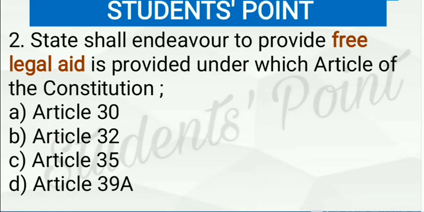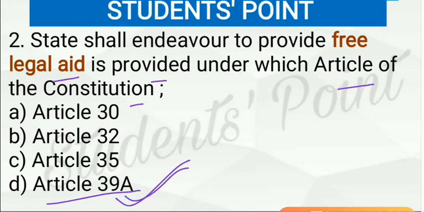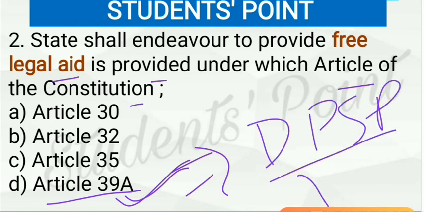Next question: the state shall endeavor to provide free legal aid is provided under which article of the Constitution? So it is provided under Article 39A of the Indian Constitution. This article is under the Directive Principles of State Policy, which is under Part 4 of the Indian Constitution.